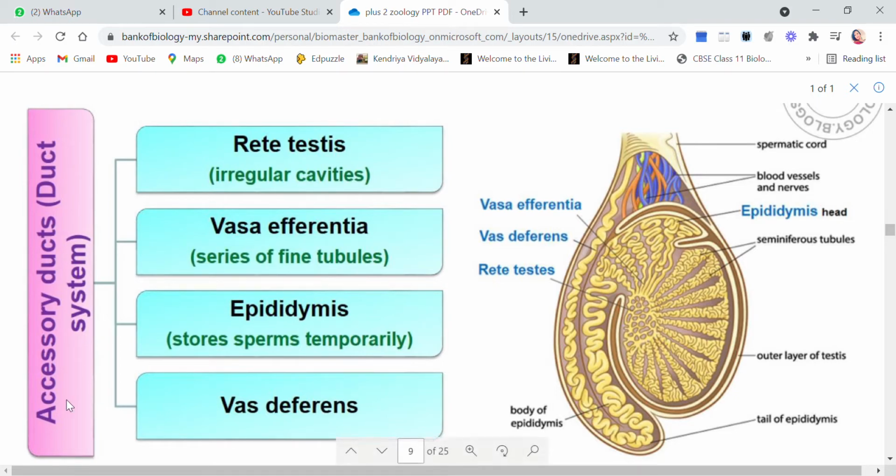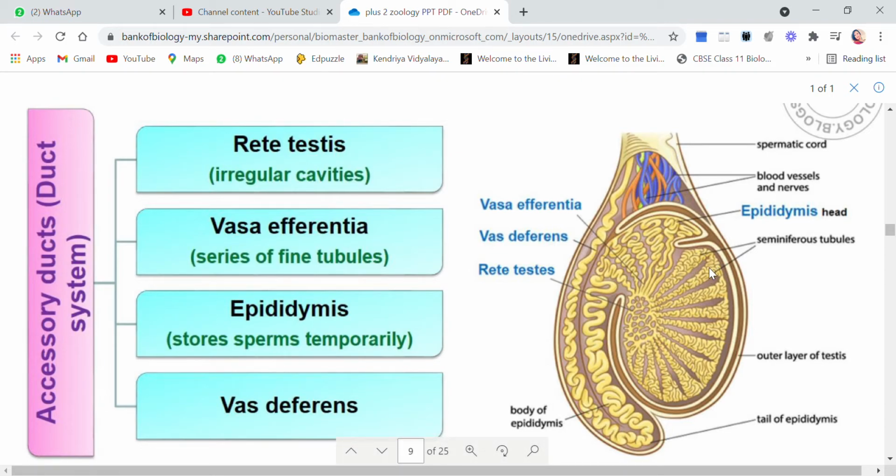Children, next is accessory ducts. As I told you, there are many ducts present in the male reproductive system. First is rete testes. You see, this is rete testes. Let me show you again.